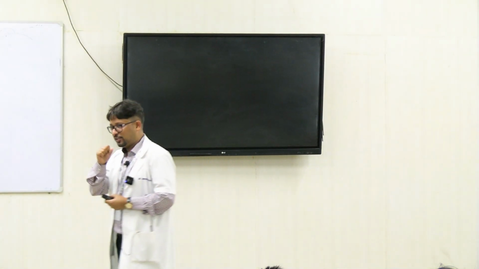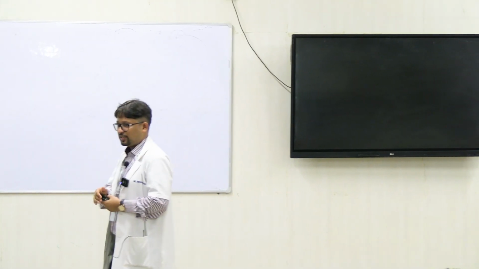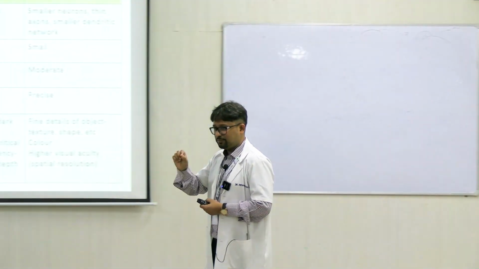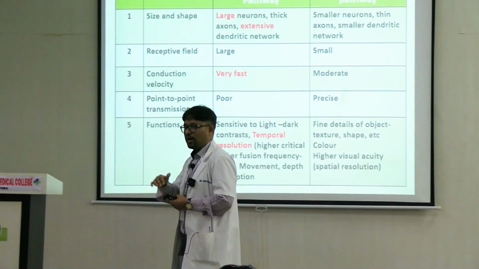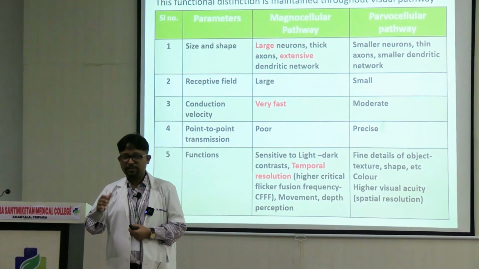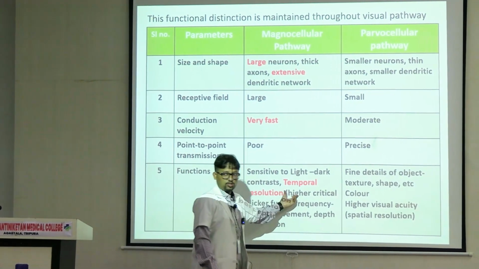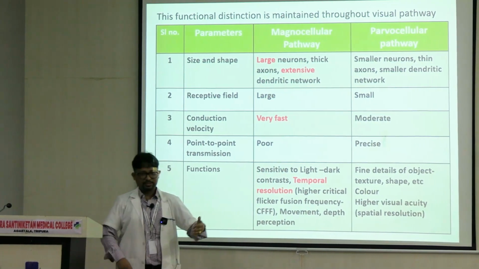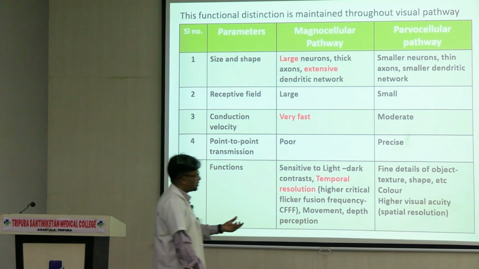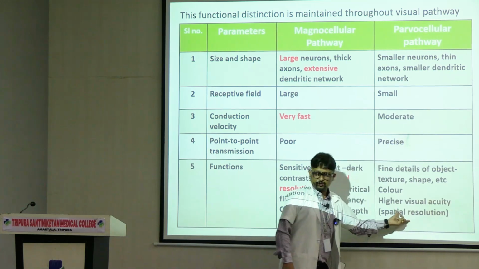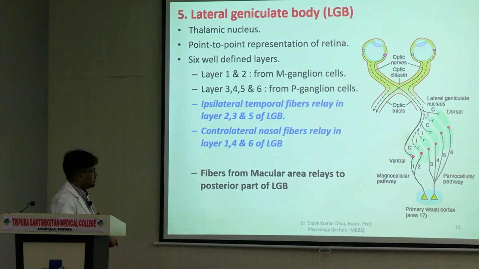Critical flicker fusion frequency कहते हैं. So if it is presented faster than what the brain can perceive as separate, it will be perceived as a continuous thing. So how fast can the brain perceive visual imagery? That is a function of the magnocellular pathway, right? This time resolution is a function of magnocellular pathway. Space resolution, visual acuity is a function of parvocellular pathway. Chiasma I have already talked, tract also I have talked.